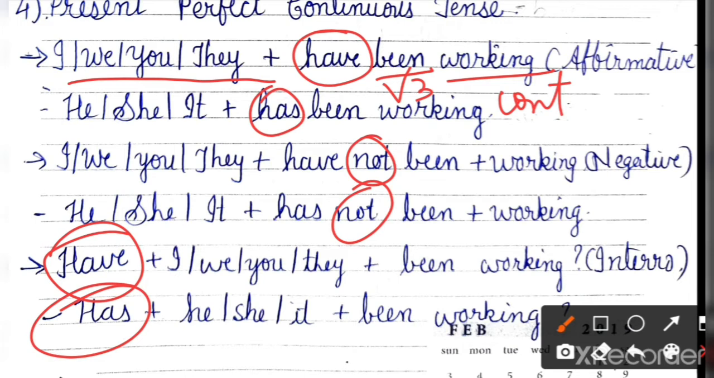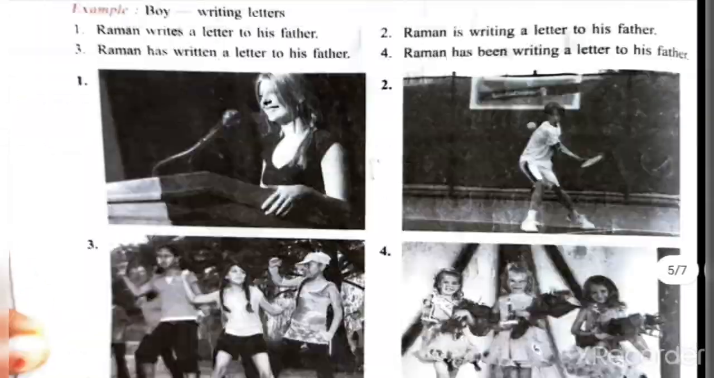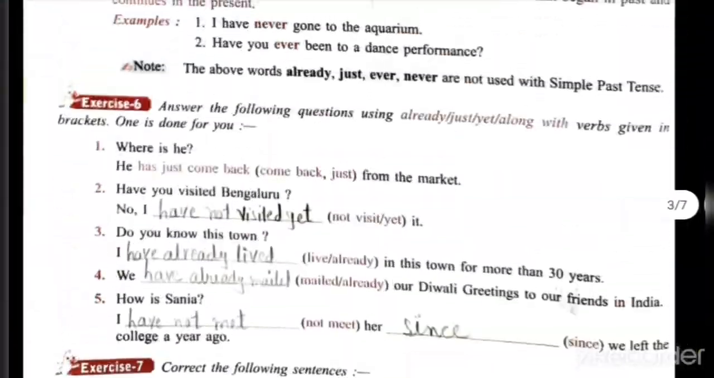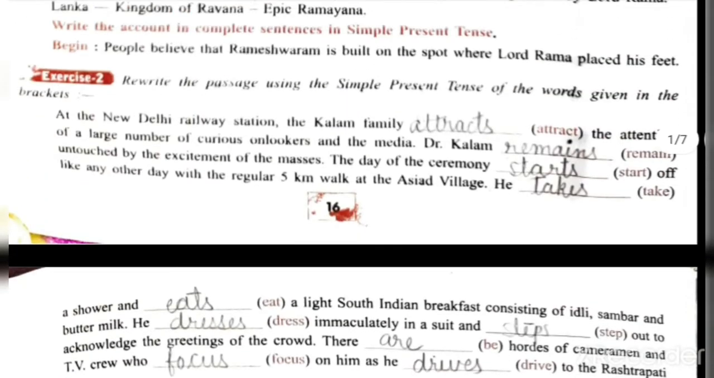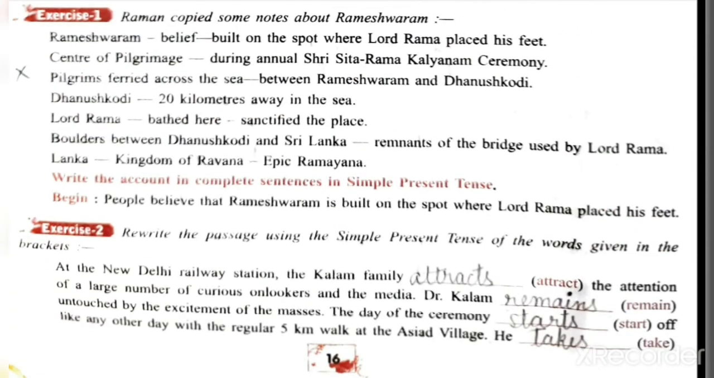Have I, we, you, they been working? Or has he, she, it been working? Clear? So these are the forms and usages I explained. Now let's start the exercises. See, you will not write exercise 1 anywhere. It is cancelled. Okay, cancel it.